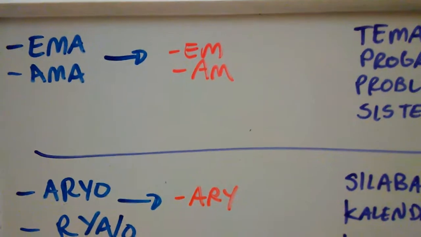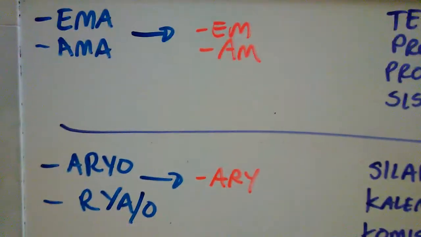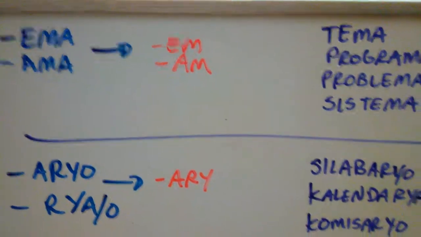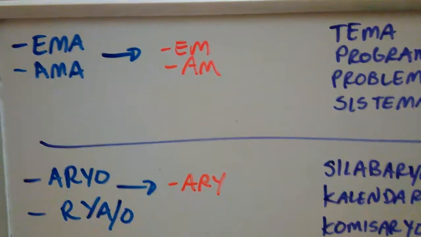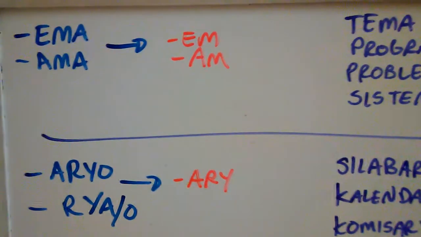Okay, this is probably my final video for the Spanish lesson series because you're starting to get the hang of all these endings, and I'll show you towards the end of the video how. So the first one we have here is -ema, -ma, right, which translates to -m in English.